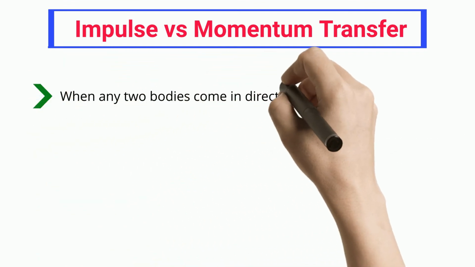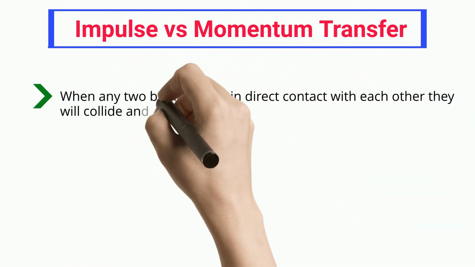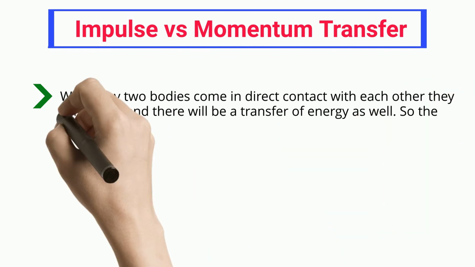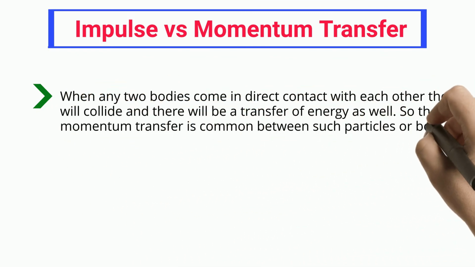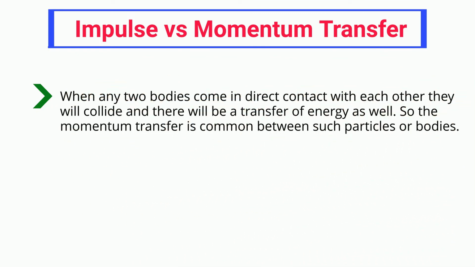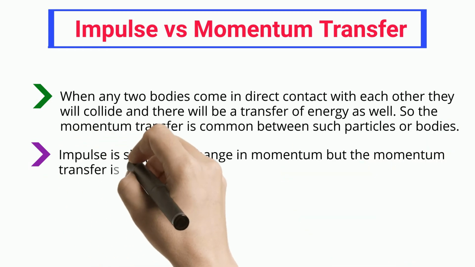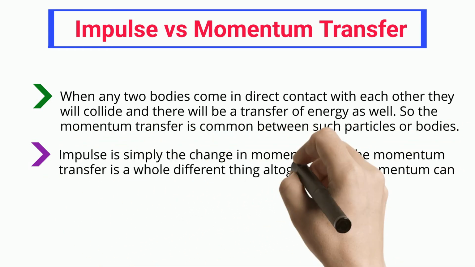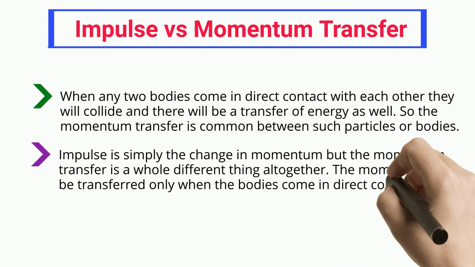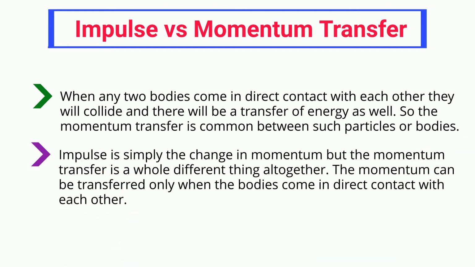When any two bodies come in direct contact with each other, they will collide, and there will be a transfer of energy as well. So the momentum transfer is common between such particles or bodies. Impulse is simply the change in momentum, but the momentum transfer is a whole different thing altogether. The momentum can be transferred only when the bodies come in direct contact with each other.